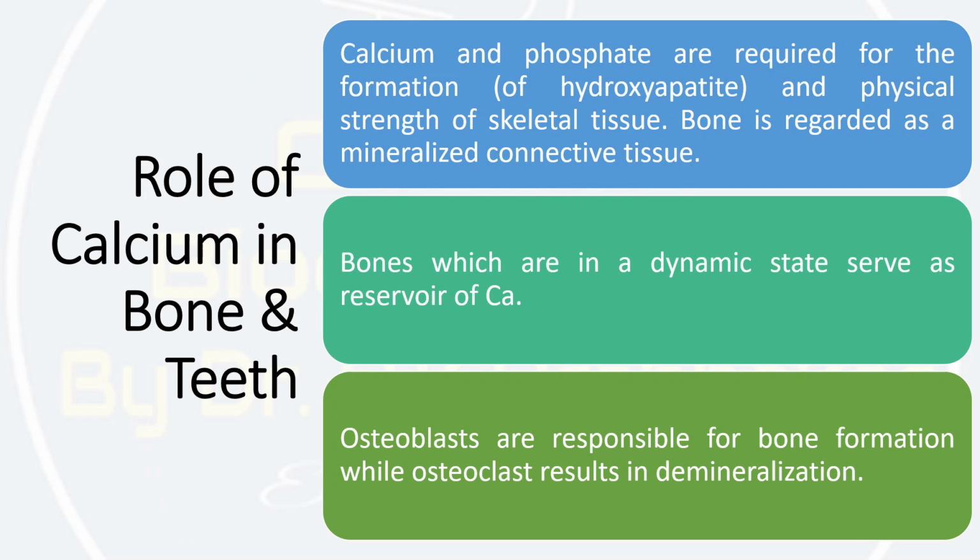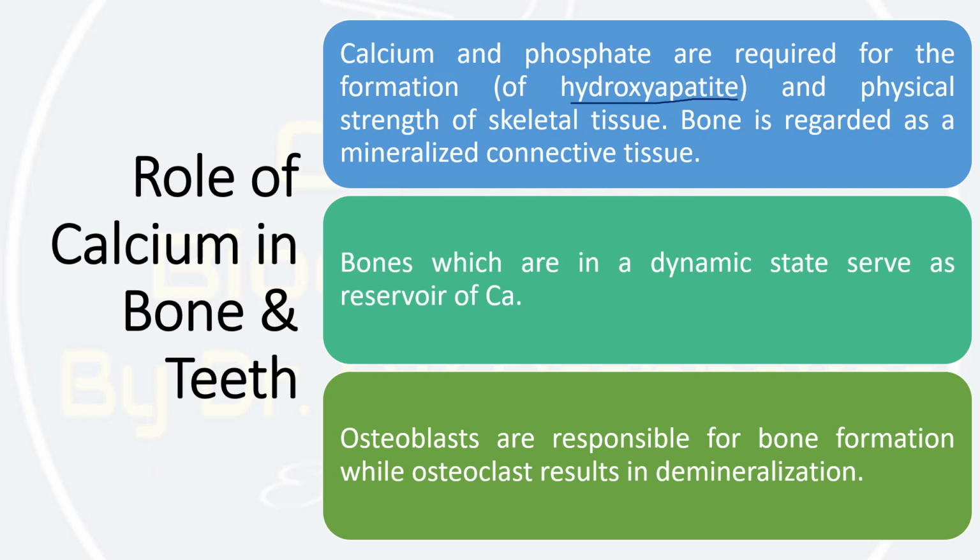Now, let's see the details one by one, starting with the role of calcium in bone and teeth. Calcium along with phosphate is required for the formation of hydroxyapatite and the physical strength of the skeleton. This hydroxyapatite is formed once we have a sufficient amount of calcium along with phosphate.